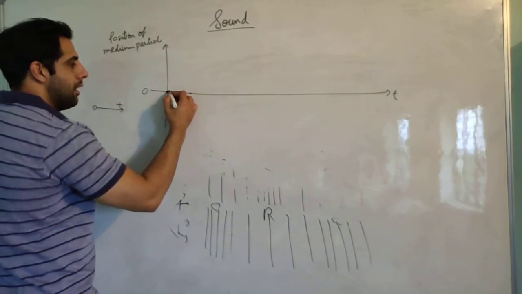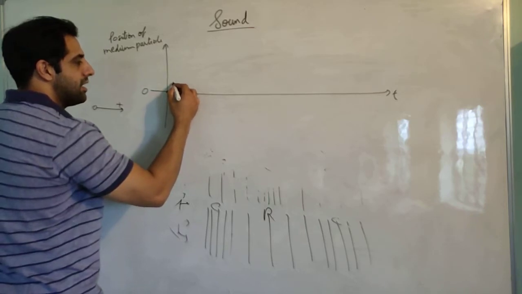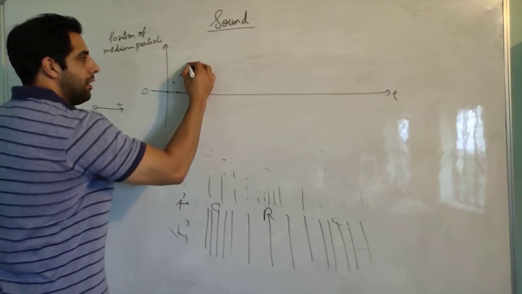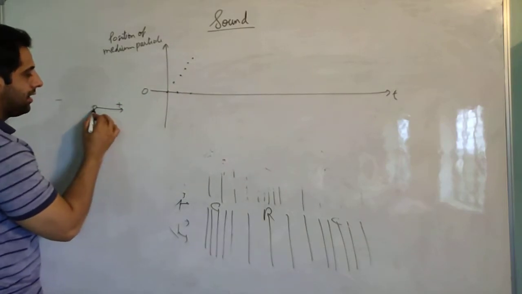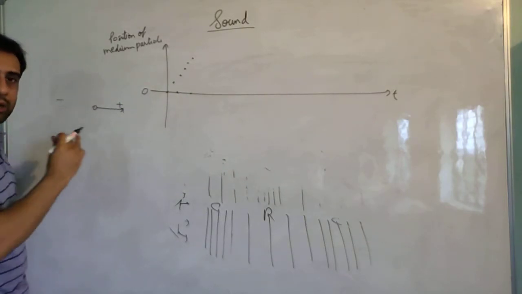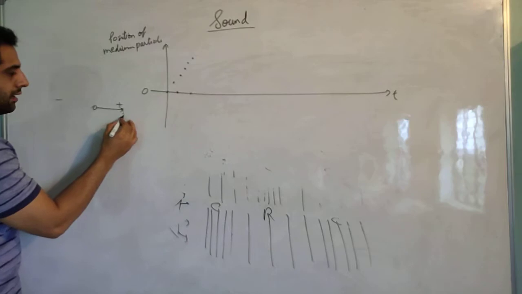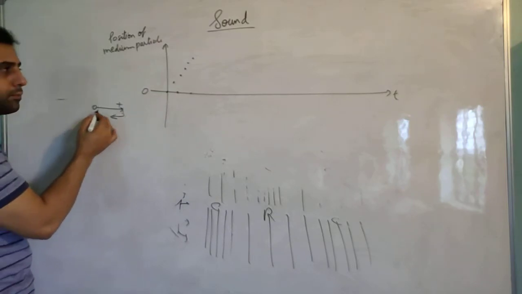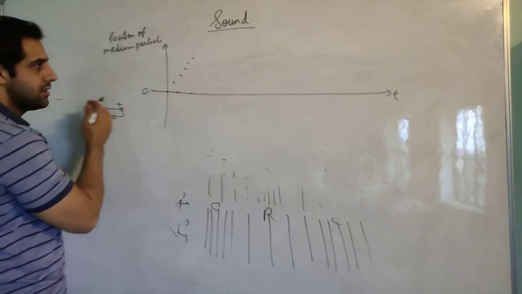This will go on till this particle reaches its maximum displacement. After that, this particle will return towards its mean position because it has to vibrate like this.